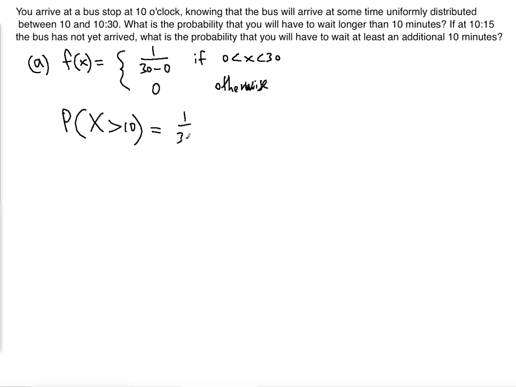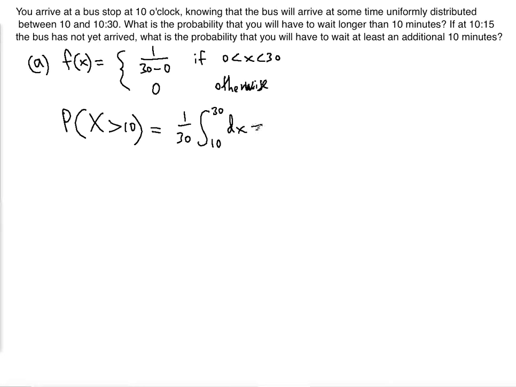So we can put the constant outside. The limits of integration: the random variable must exceed 10, so 10 will be the lower limit, and of course 30 is the maximum that the random variable can take.